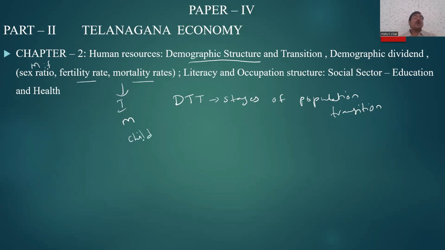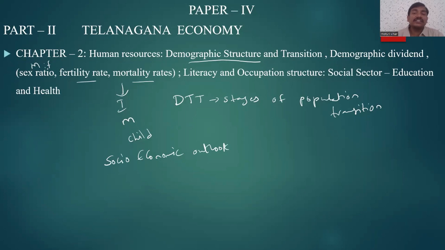We need to focus on all these aspects in the mortality rates. Okay, so in the demographic dividends, we need to focus on these aspects. And we all know that majority of the fertility rate, mortality rates we can get from the socio-economic outlook.